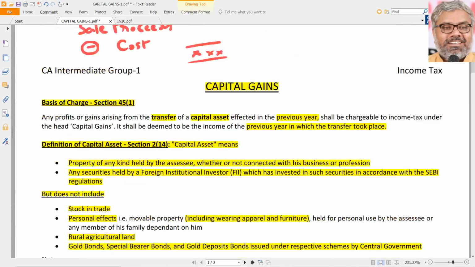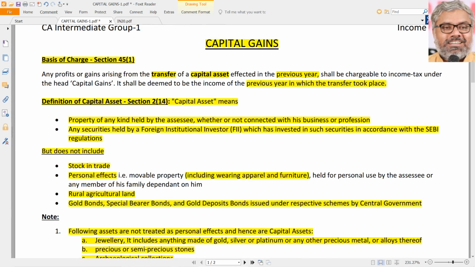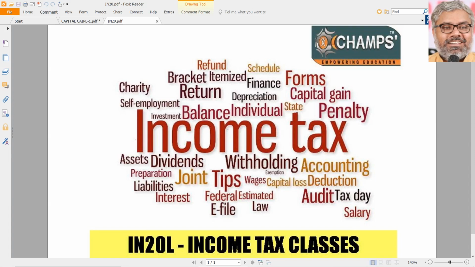With that, we will conclude this introductory session of capital gains, and we will continue with the discussion related to many important crucial provisions related to the capital gains chapter and head of income. Particularly, this chapter will have different types of transactions. Each type of transaction has a different type of treatment. For example, conversion of a capital asset into stock in trade is a different type of transaction. Compulsory acquisition is a different type of transaction.